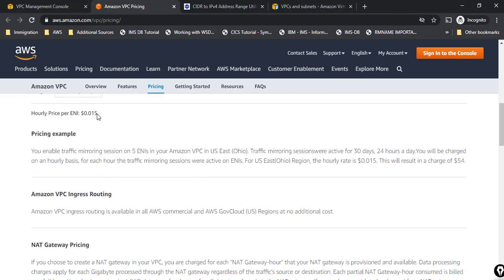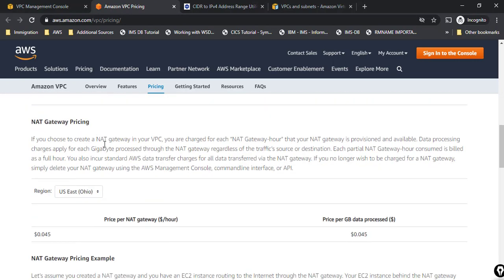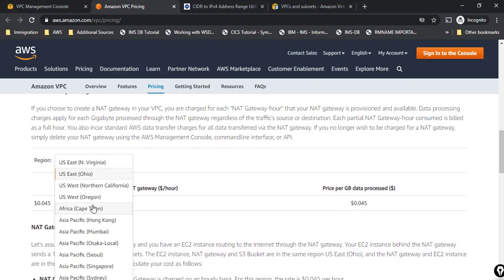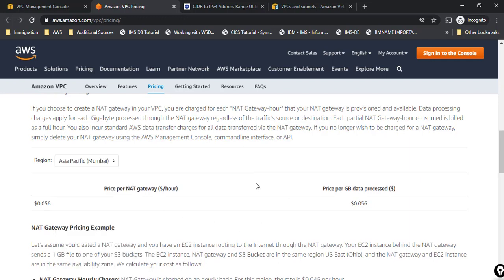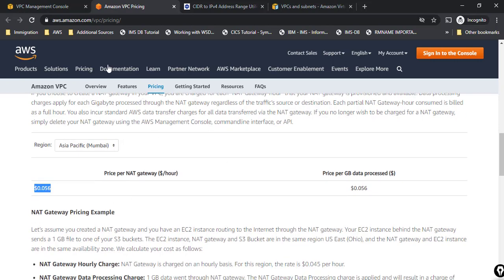Hourly price of 0.015 per ENI. So this way you can see what the NAT gateway prices are based on the regions. If I am going for Mumbai region, which is Asia Pacific Mumbai, I will have 0.056 per GB of data processed. Okay, so this is per hour also 0.056. So if you want to do this demo, you can go for it if you are okay with these charges.